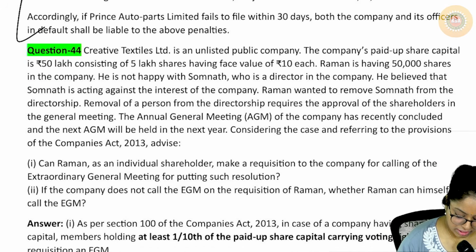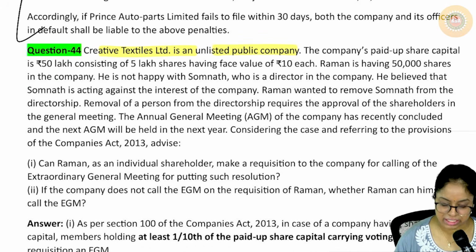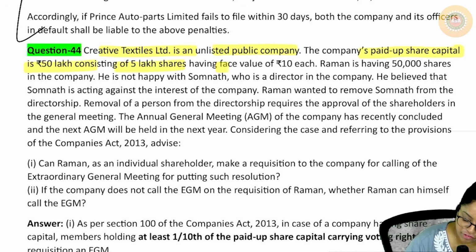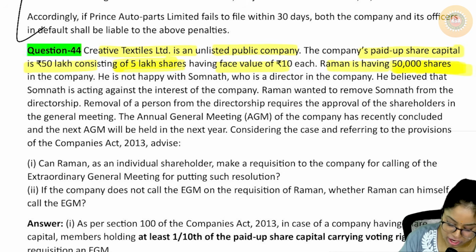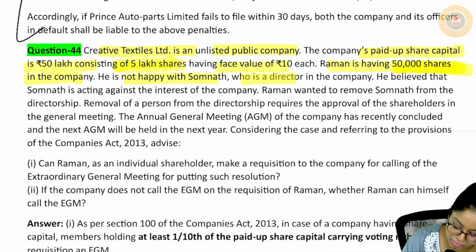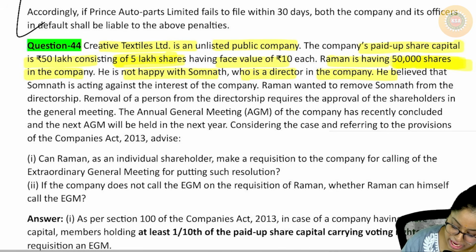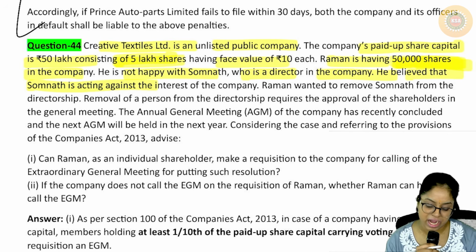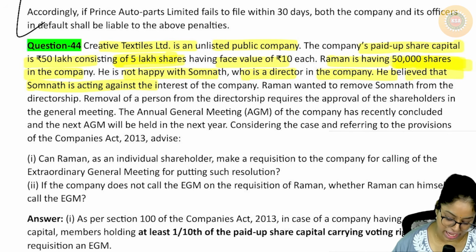Next is Creative Textile Limited, an unlisted public company, okay? The company's paid up share capital is 50 lakhs consisting of 5 lakh shares of face value 10 each. Raman is having 50,000 shares. So out of 5 lakh, how much does Raman have? 50,000, okay? In the company, he is not happy with Somnath, who is the director in the company. He believed that Somnath is acting against the interests of the company. Raman wanted to remove Somnath from the directorship.